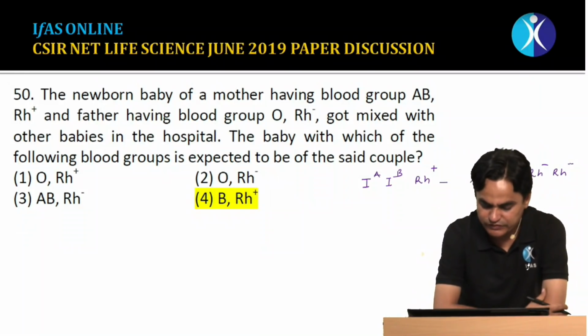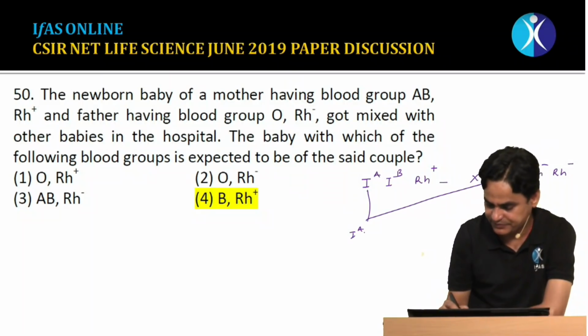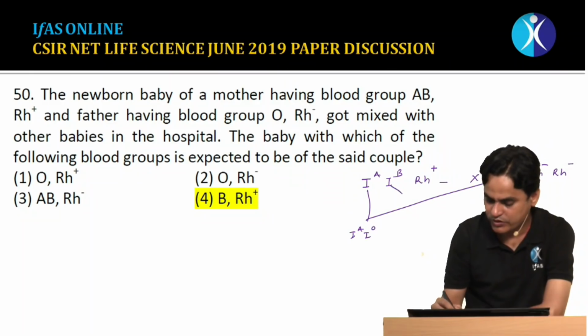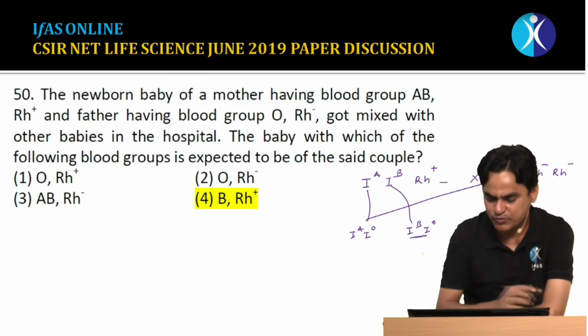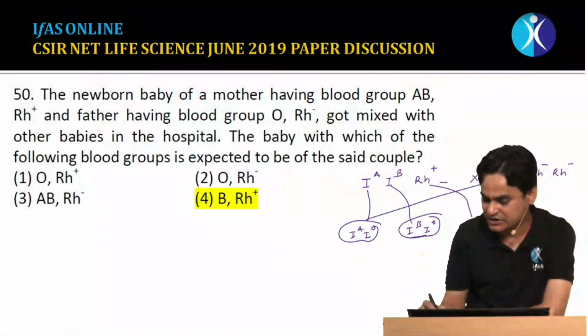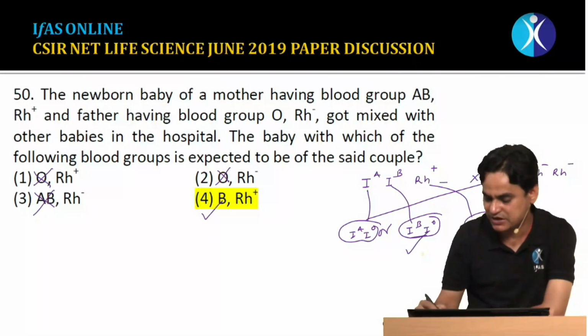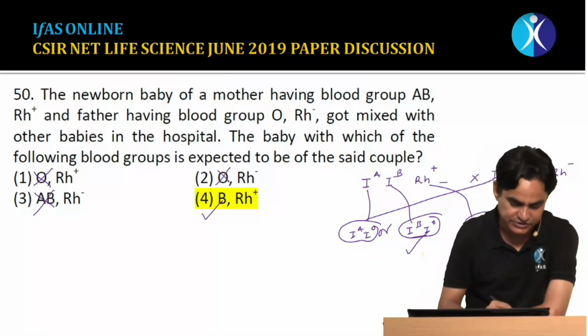Now which of the following groups is expected in the baby? Expected could be either blood group A or blood group B. These are the two possibilities. From the Rh point of view, it could be Rh positive or even Rh negative. So the first statement says O is not possible, AB is also not possible, the only possibility is B. Yes, this is possible, and Rh positive is possible. So the correct statement would be option 4.